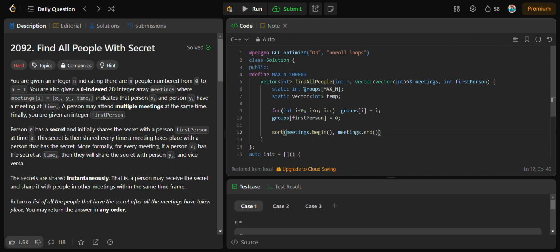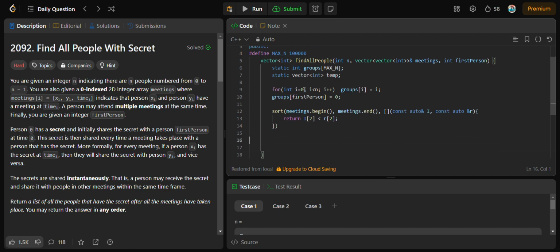dot end, and we will define here a comparator function with this syntax: const auto ampersand l comma const auto ampersand r, and it will return l of 2 less than r of 2.